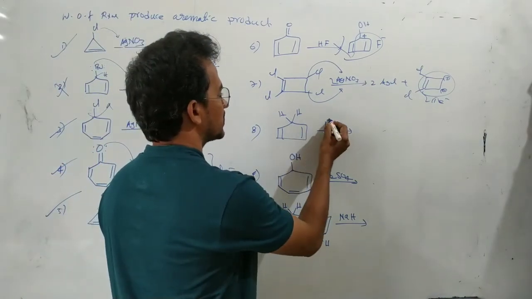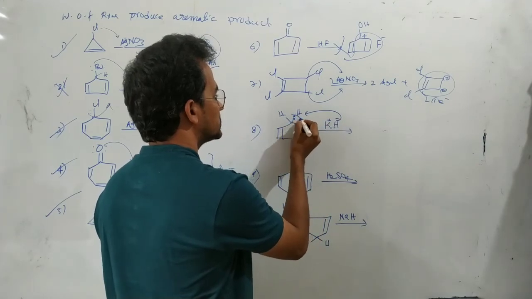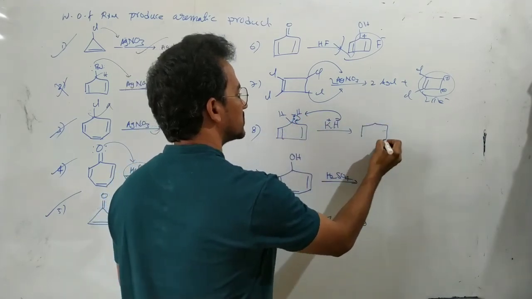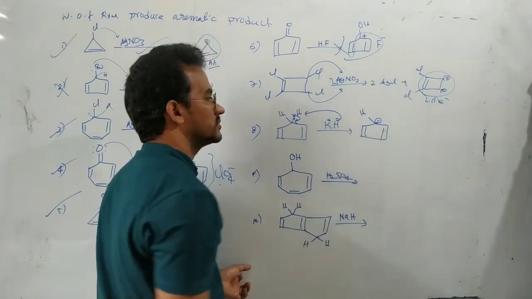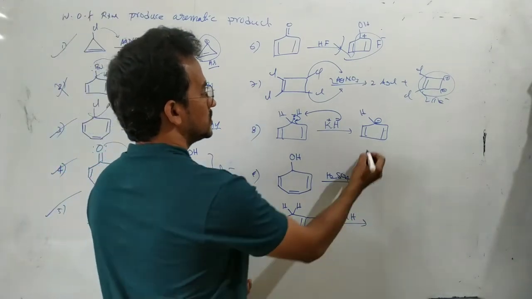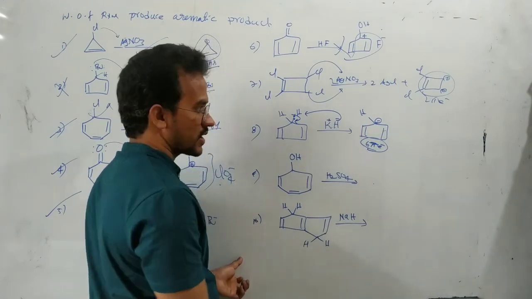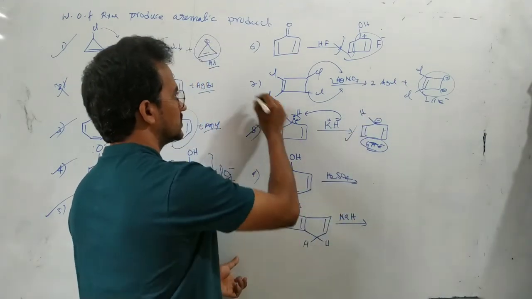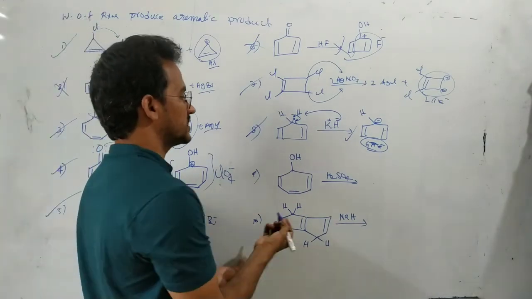Next, here K plus H minus: H minus is basic and removes the H plus, which means the carbon gains electrons, and the hydrogen is negative. Here there are 6 pi electrons, so it is aromatic, and this reaction is also feasible. The product is aromatic.